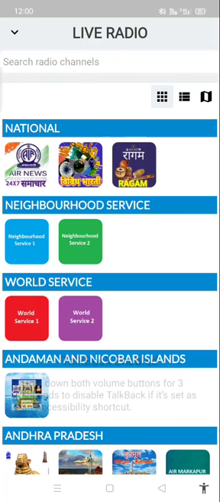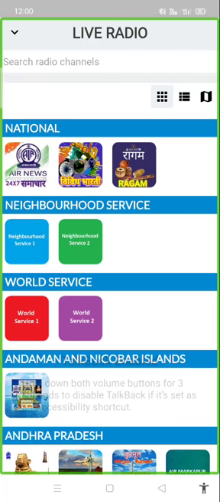What will happen, let me give a clear picture about it. Actually we already know in this live radio tab it will display live radio, or it will show all the available channels, in the sense radio channels. How it will display, like in which view it will display. View means we have grid view, list view and map view in this app.